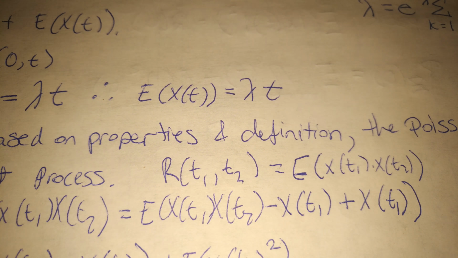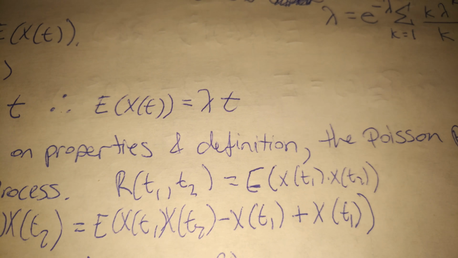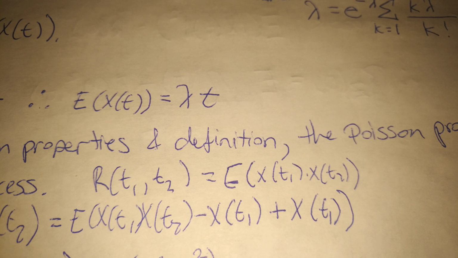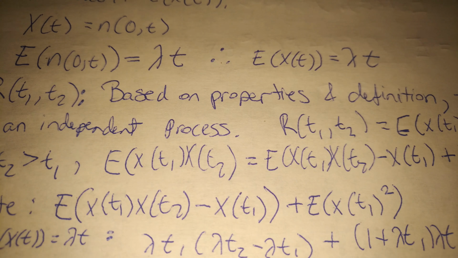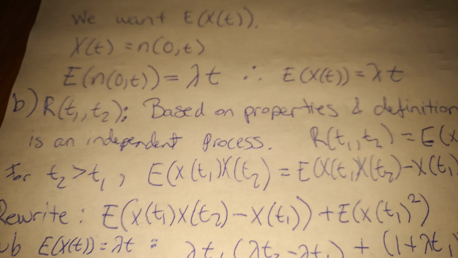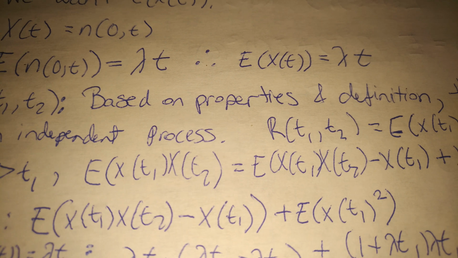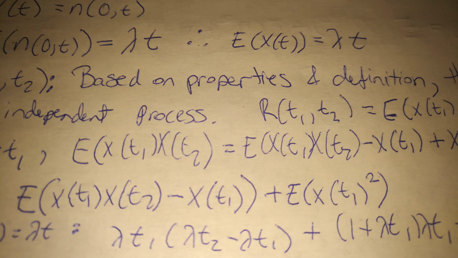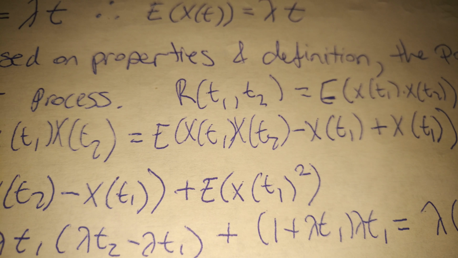So we have the same thing, E of X(t1) times X(t2), then we do minus X(t1) plus X(t1), so that's kind of like adding 0. But we do that so that we can expand that, and we rewrite that as E of X(t1) times (X(t2) minus X(t1)), and then you separate that, plus E of X(t1) squared.